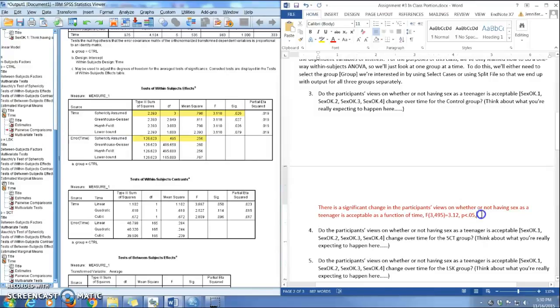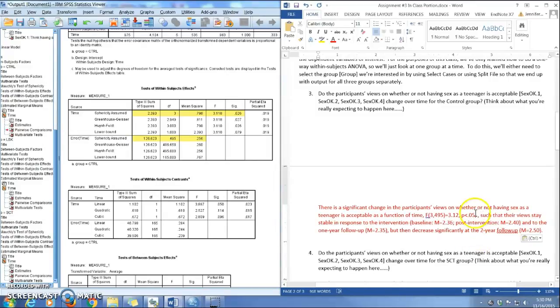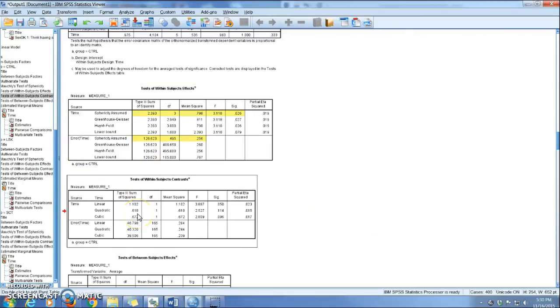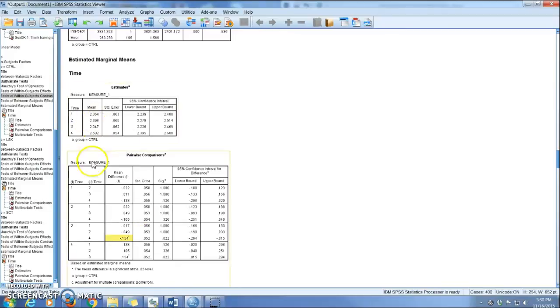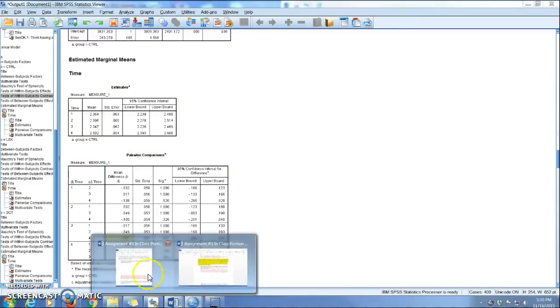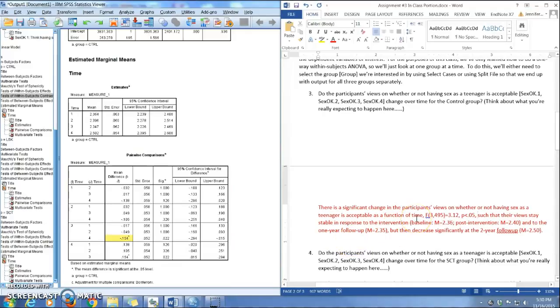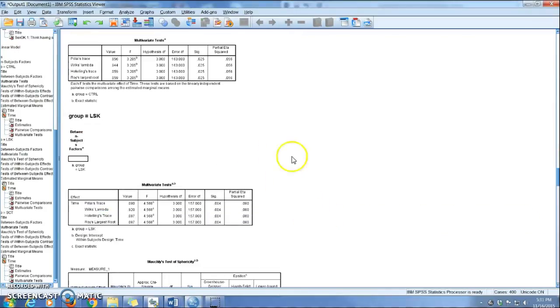the post hoc findings. All right, so the post hoc findings tell us that views stay pretty much stable in response to the intervention. So if you look at these means here, you can see that it stays stable in response to the intervention, which you would expect, right, because it's the control group. And they also stay stable to the 1-year follow-up. But then they increase significantly at the 2-year follow-up. So probably that just means in response to getting older, they're starting to think that it's more acceptable to have sex as a teenager.